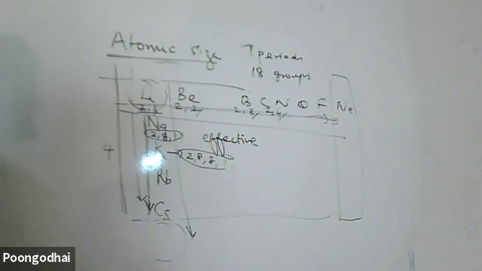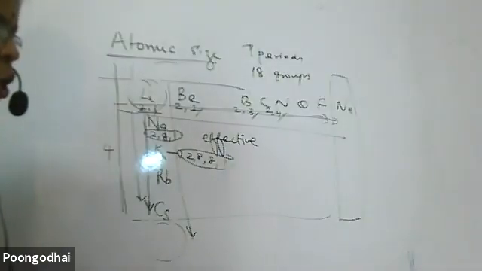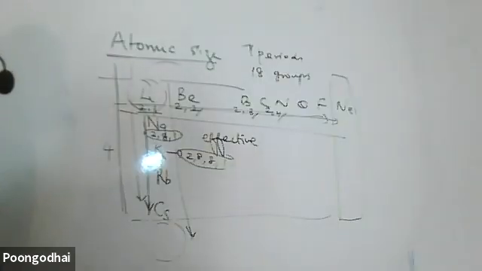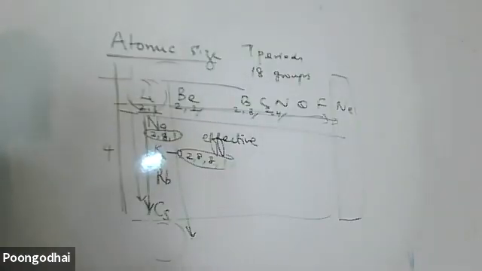Ma'am, it increases, ma'am. The atomic radius increases. Why? Because the number of shells increases. Good. So next, Shivani.